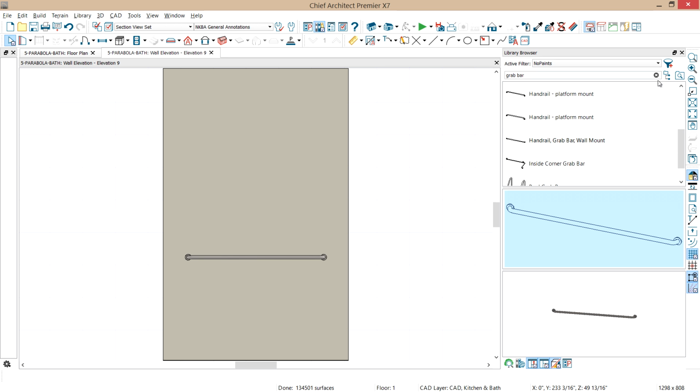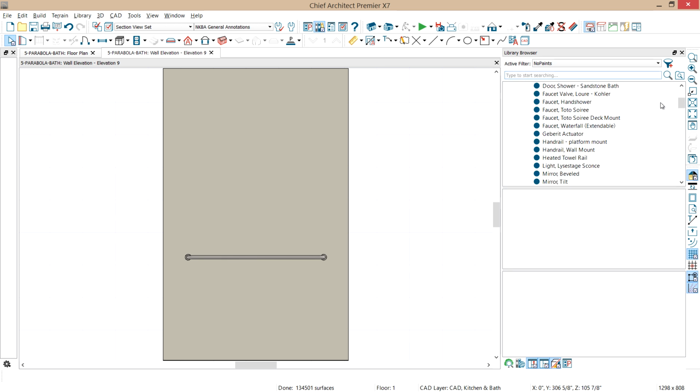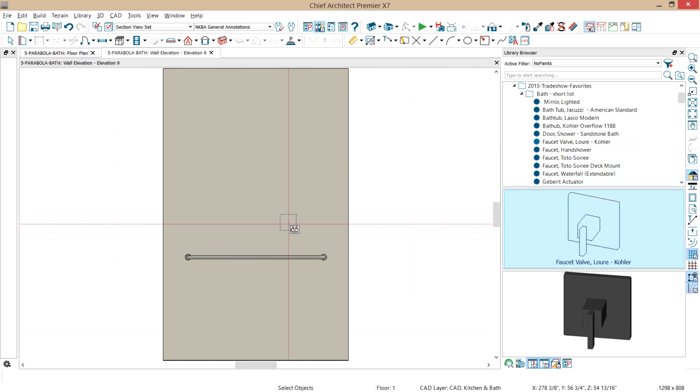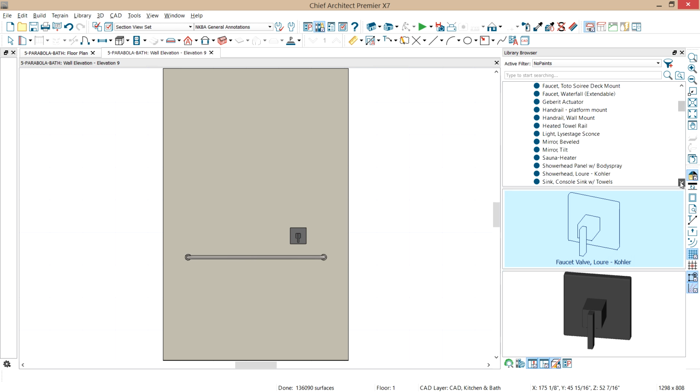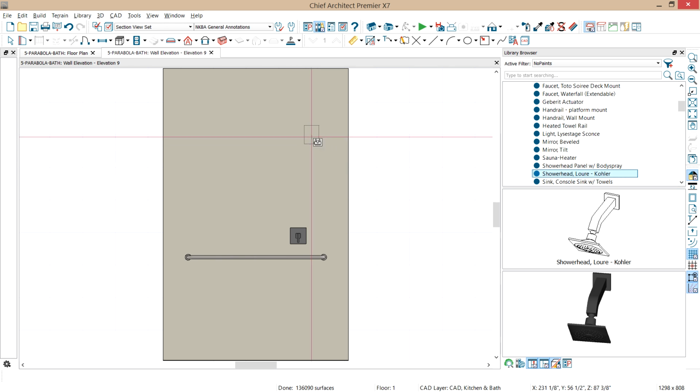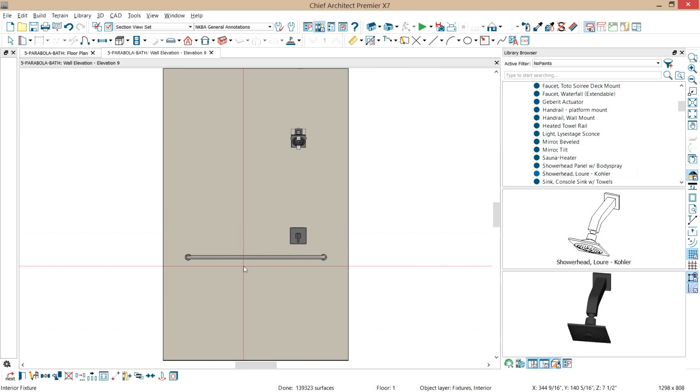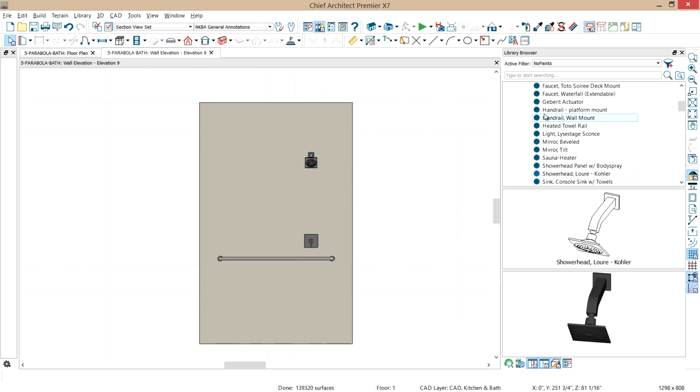And now what I want to do, let's clear our search, and I've saved some of my favorites down here for my bath short list. And I want to grab a valve. Let's go ahead and place our valve in this area right here, and then we'll grab our shower head. Scroll down here, find the matching shower head, and I'll just place that roughly in that area. Now I'm going to highlight the shower head, use my center tool, and center that on the faucet, so when we do our dimensions I can do both of those at the same time.